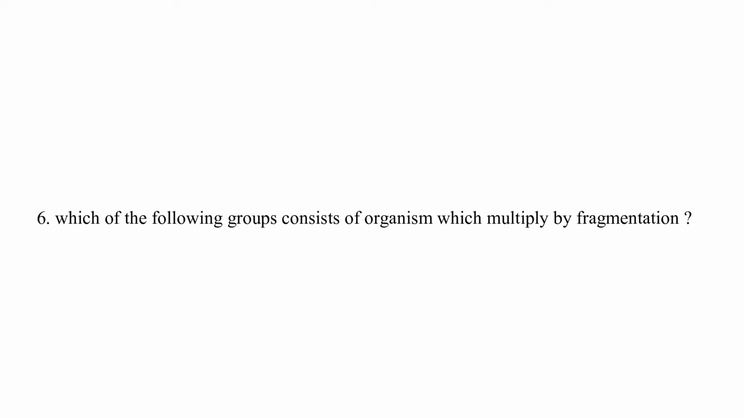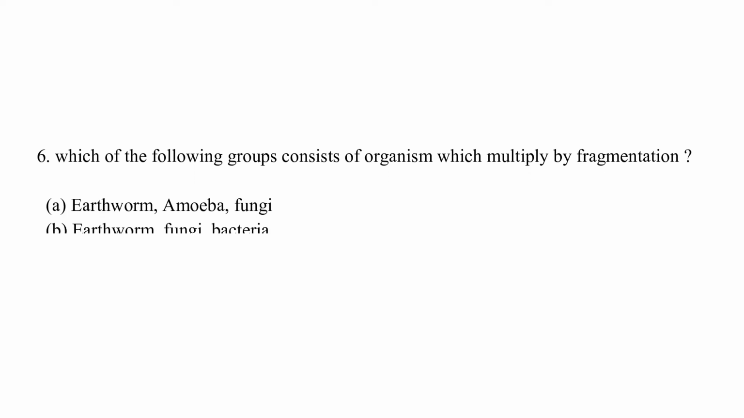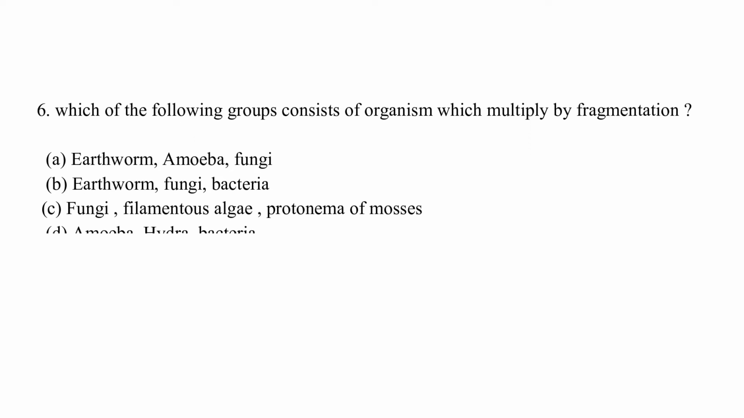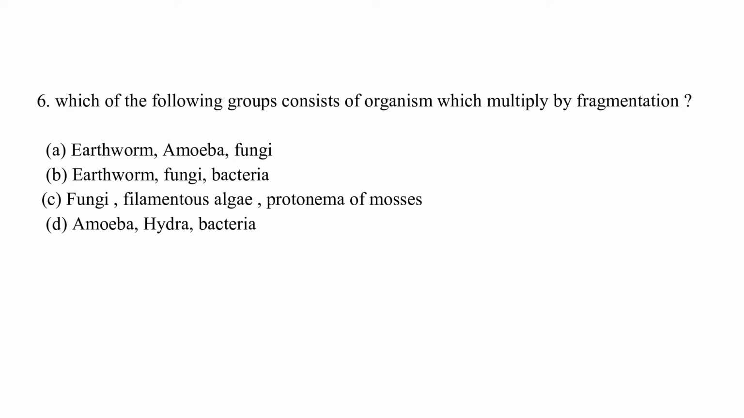The next question is which of the following groups consist of organisms which multiply by fragmentation? A. Earthworm, amoeba, fungi. B. Earthworm, fungi, bacteria. C. Fungi, filamentous algae, protonema of mosses. D. Amoeba, hydra and bacteria. The correct answer is C, which is fungi, filamentous algae, protonema of moss.